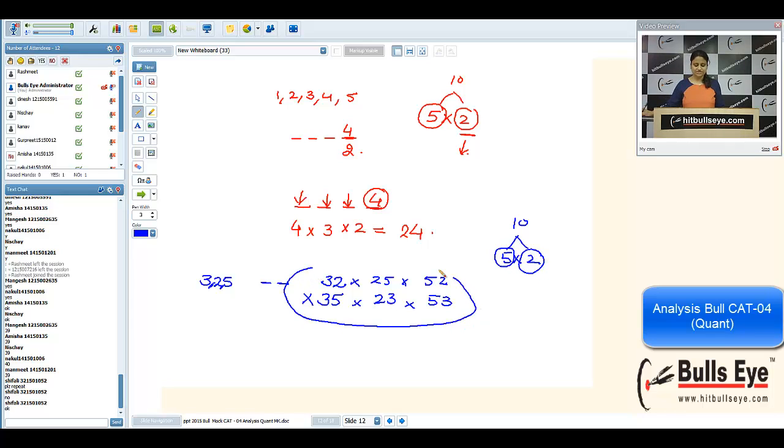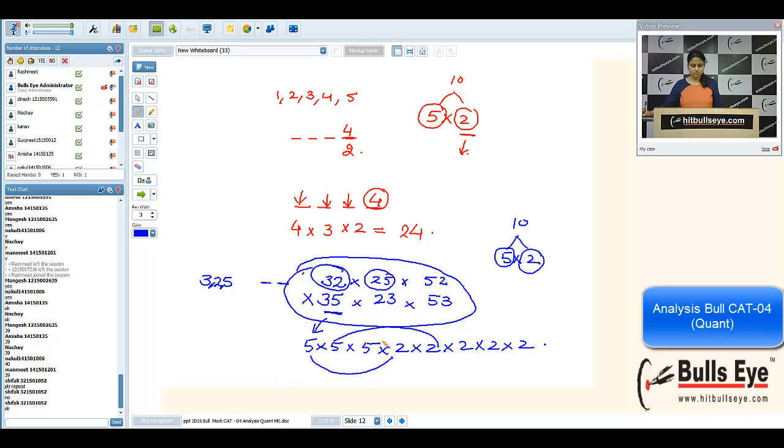Since it was an easy question, we could directly count the number of 5s. From 35 we will get one 5. From 25 we will get two 5s. From the other numbers we will not get any 5. From 32, which is itself 2 raised to the power 5, we get the 2s. These 5s can be clubbed with these 2s, and each clubbing will give you one 10. So the answer for this question will be 3. There can be 3 zeros at the end if I multiply all those numbers.